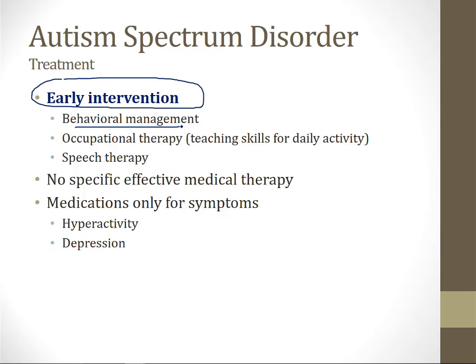This is teaching the child good behaviors. Occupational therapy is also done. This is teaching the child skills for daily activity. And speech therapy is often done to help teach the child how to speak and interact normally. There's no effective medical therapy, and medications are only used in autism if there are specific symptoms like hyperactivity or depression.